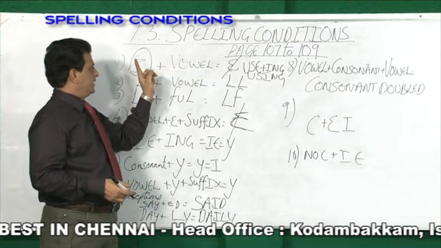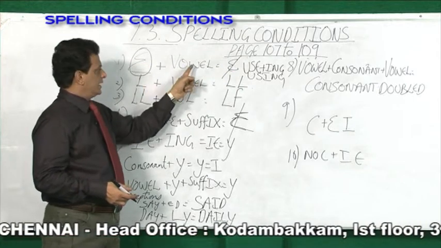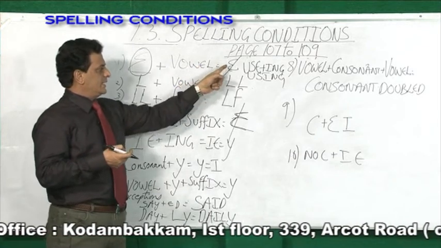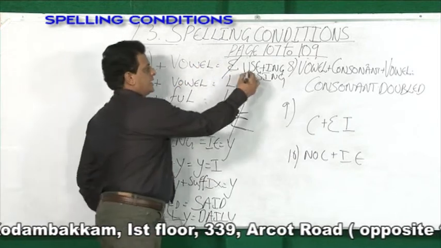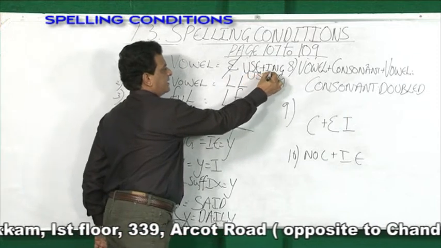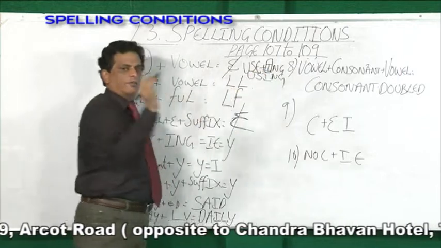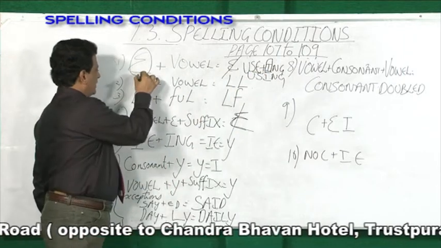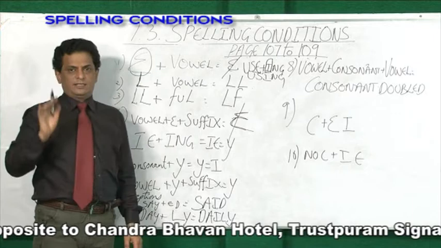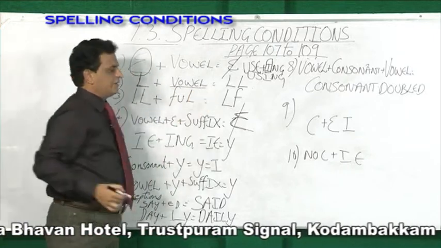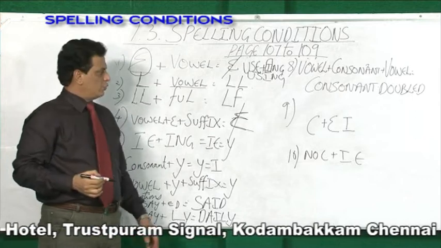Any word ending with E, and a suffix added which is starting with a vowel, then the E is removed. Use ends with E, adds up with a suffix vowel, then it becomes using, E goes off. The second rule, any word ending with L and a suffix starting with a vowel, then what will happen?